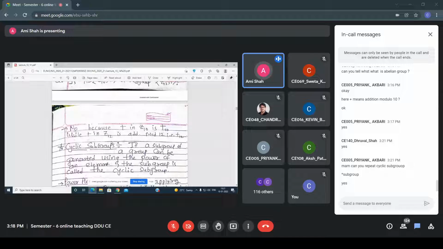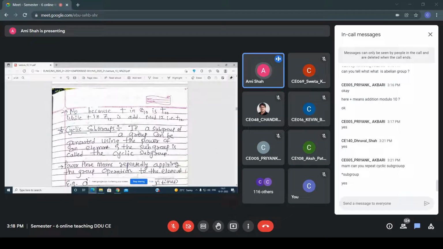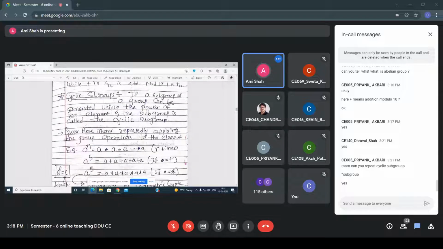Now listen, again I repeat, cyclic subgroup means if a subgroup of a group can be generated by using the power of an element, then the subgroup is known as a cyclic subgroup. Whatever the group is given to you, for each and every element we are performing the power, and based on that we have to find the cyclic subgroup.